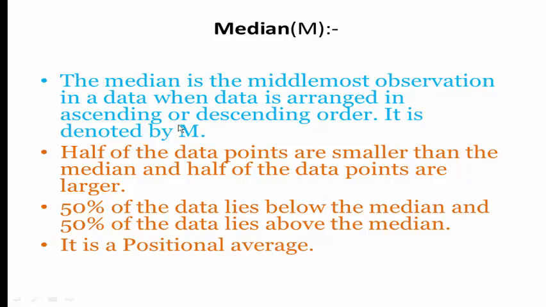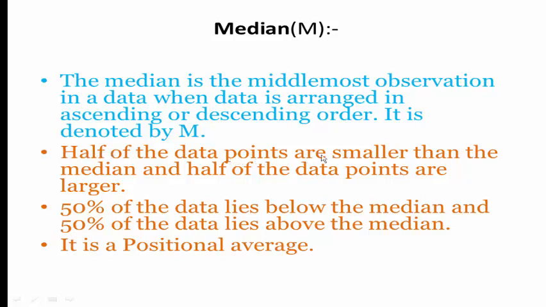It is denoted by capital M. Median lies at the center of the data. Middlemost observation of the data is called the median. So to find the middlemost observation, we have to arrange the data in ascending or descending order.